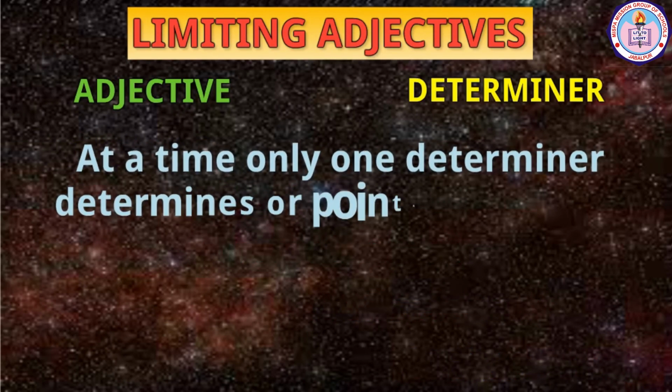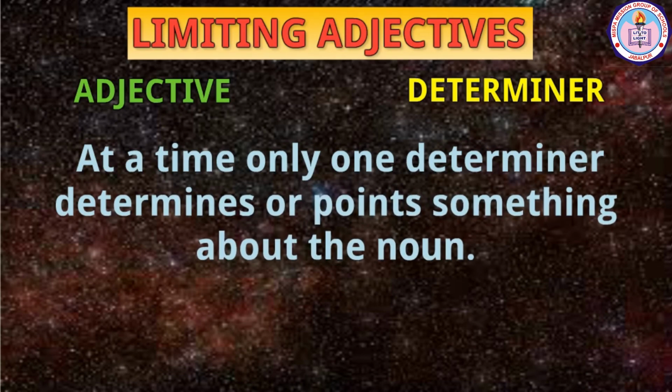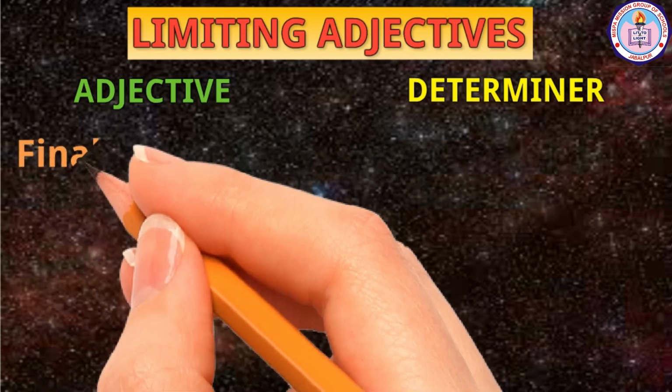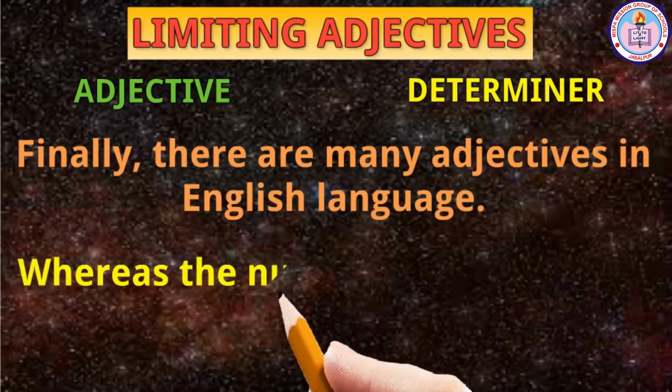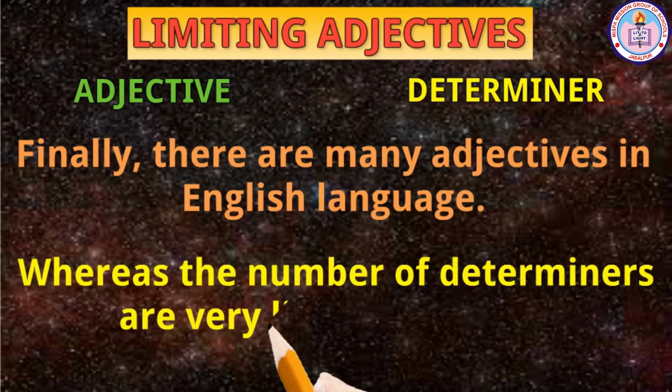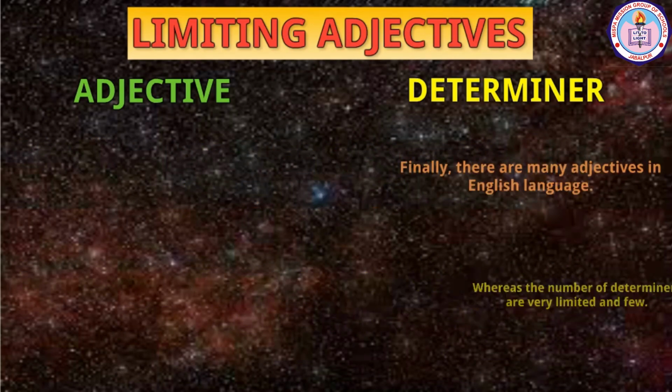Only one determiner determines or points something about the noun. Finally, there are many adjectives in English language, whereas the number of determiners is very limited and few.